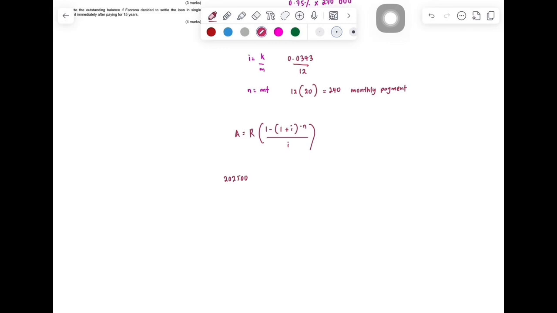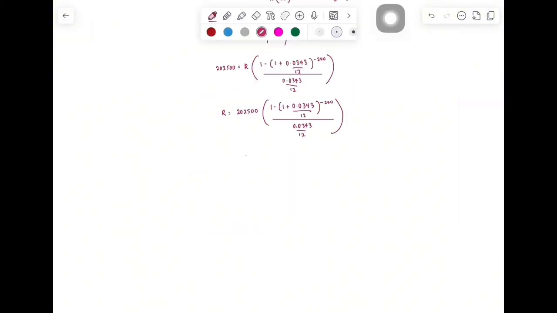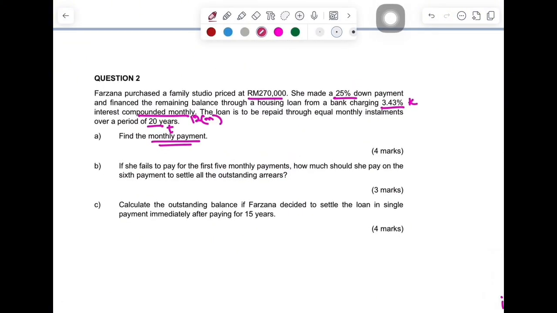So 202,500 equals R times (1 minus (1 plus 0.0343 divided by 12) to the power of negative 240) over 0.0343 divided by 12. R equals 202,500 times 0.0343 divided by 12 over 1 minus (1 plus 0.0343 divided by 12) to the power of negative 240. After calculating all the amounts, the answer is 1,167.15 ringgit.